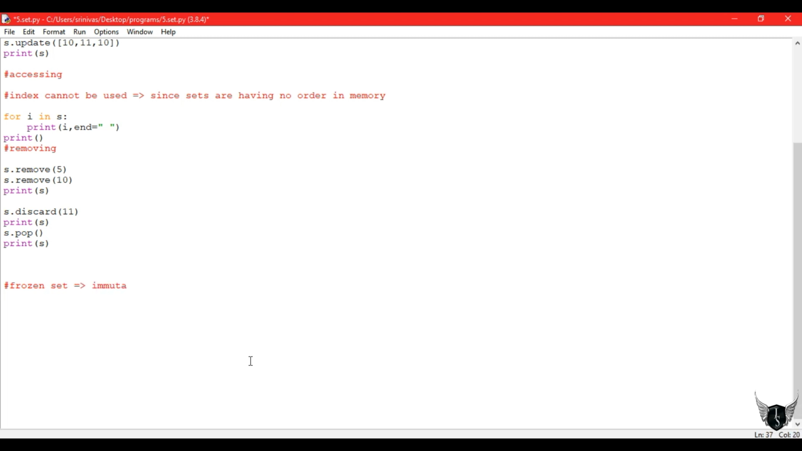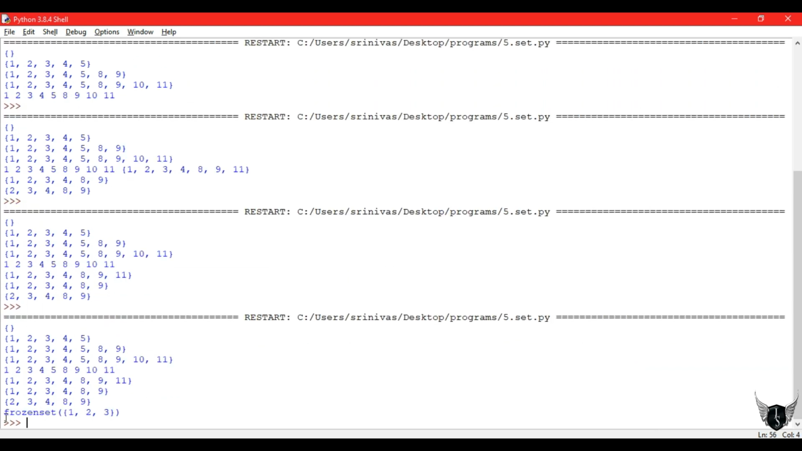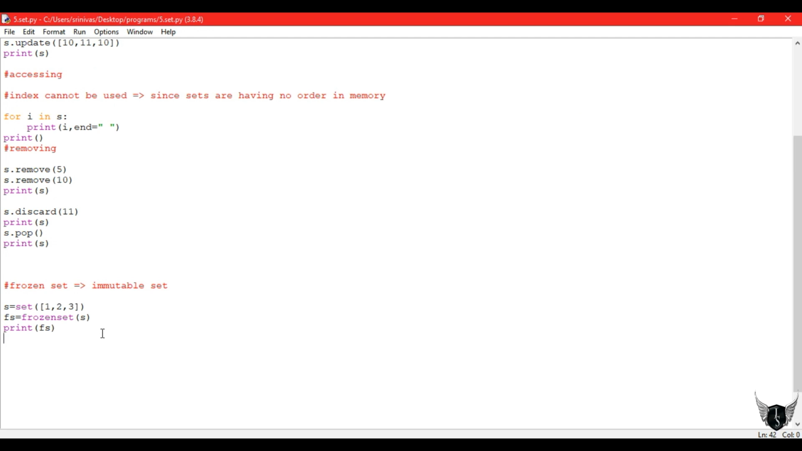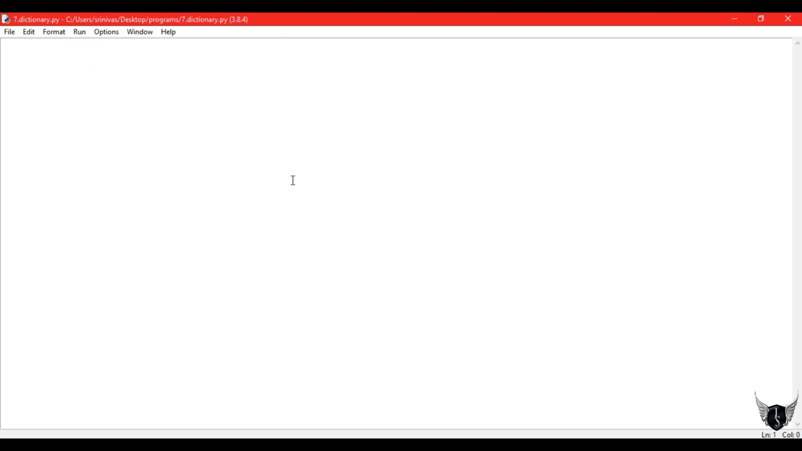And the next topic is frozen set. A frozen set consists of all the properties of a set, but normal sets are mutable, whereas a frozen set is known as an immutable set, meaning giving the tuple condition to a set. So we are converting a set into a frozen set using the keyword frozenset of our set. While printing, it also says that this set is a frozen set. You cannot change the values or update or add values to it.